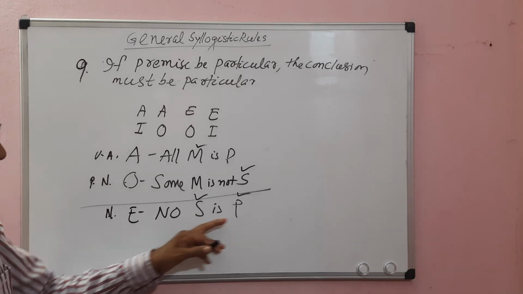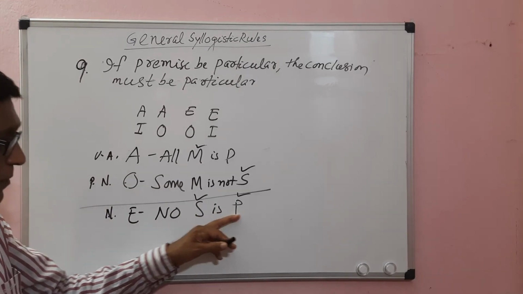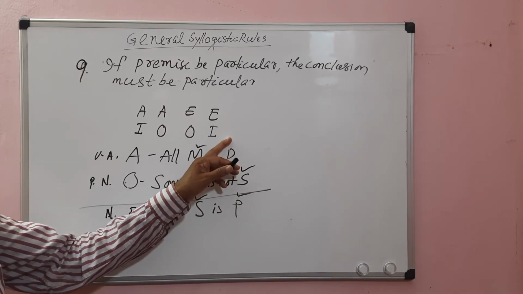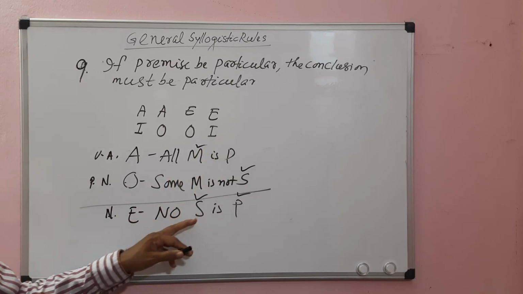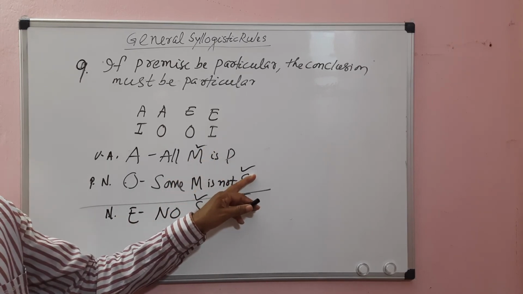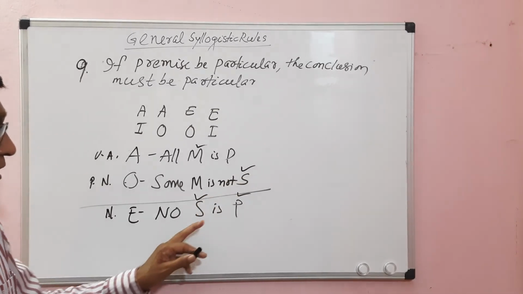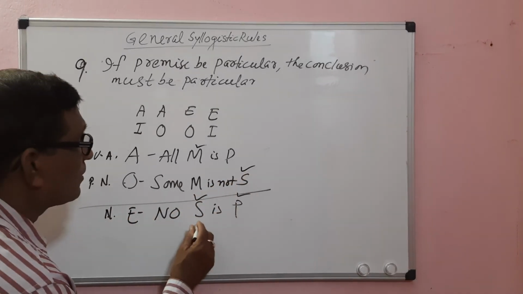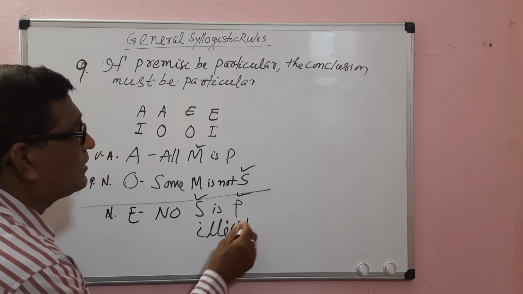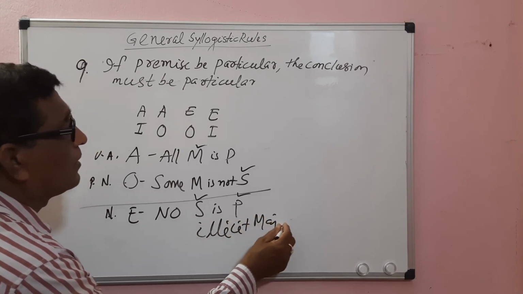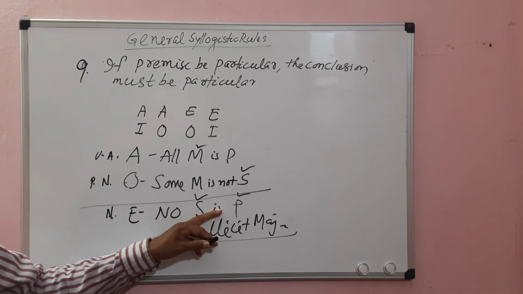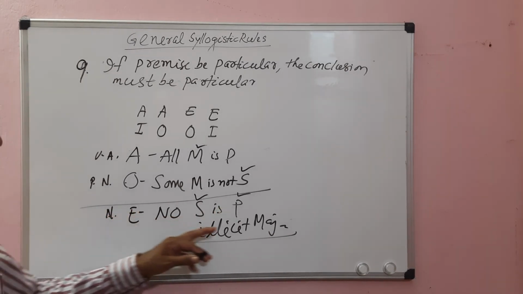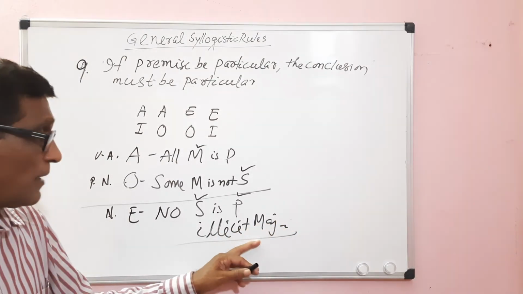In the conclusion, both the subject and predicate, both major term and minor term, are distributed. The major term is distributed in the conclusion, but it is not distributed in the major premise. But the minor term is distributed in the conclusion, and it is distributed in the minor premise. So there is no fallacy of illicit minor, but here there is a fallacy of illicit major. Why is it illicit major? Because it is an E proposition. If we make it universal negative, it is the fallacy of illicit major.